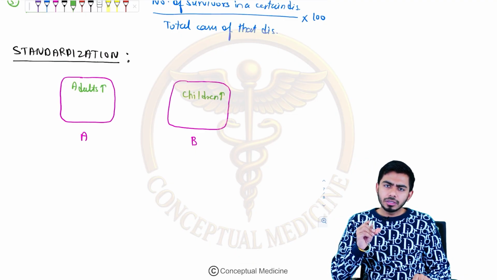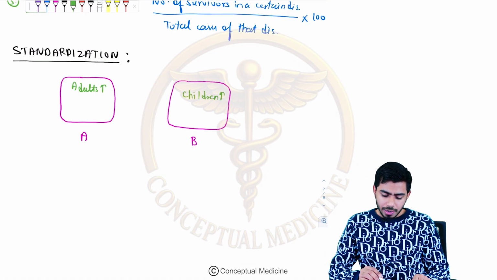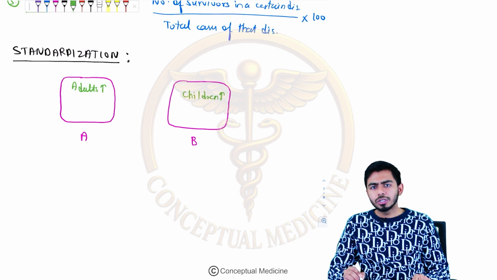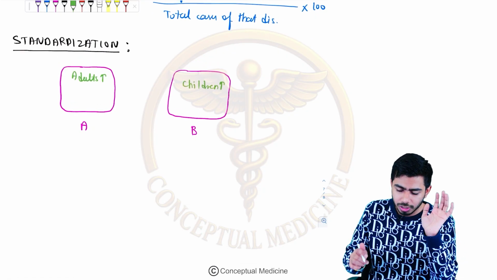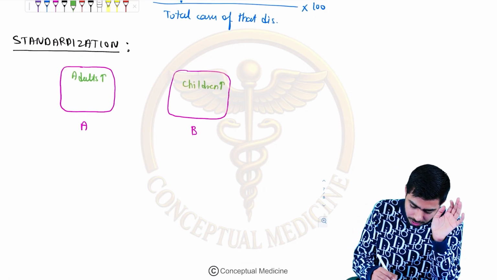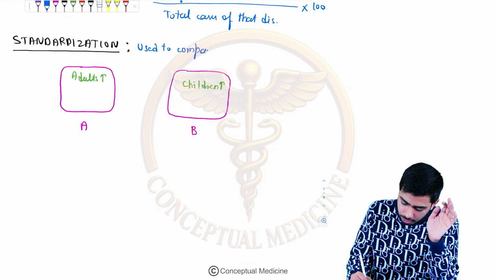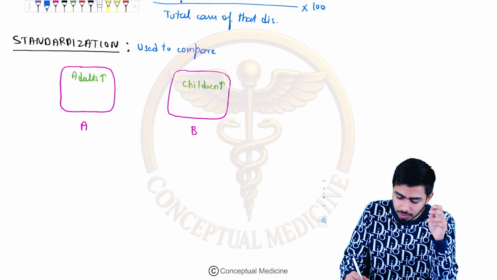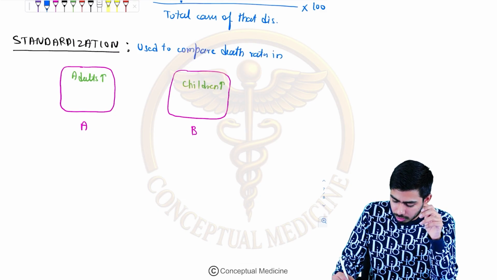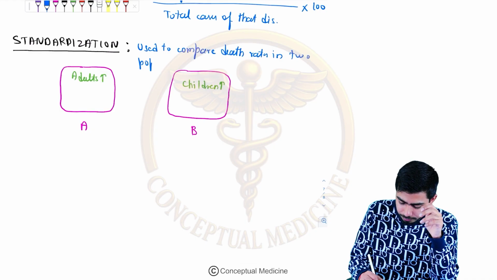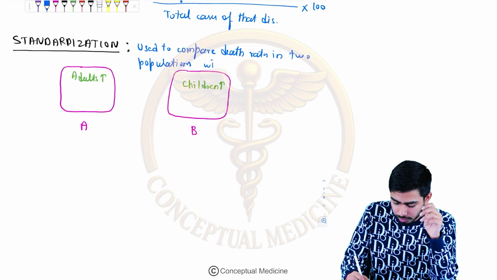If I compare different age groups in different populations, for example the adults in population A with the children in population B, that would be indirect standardization. I hope you got the idea. So in a nutshell, standardization is used to compare death rates in two populations with different age groups.